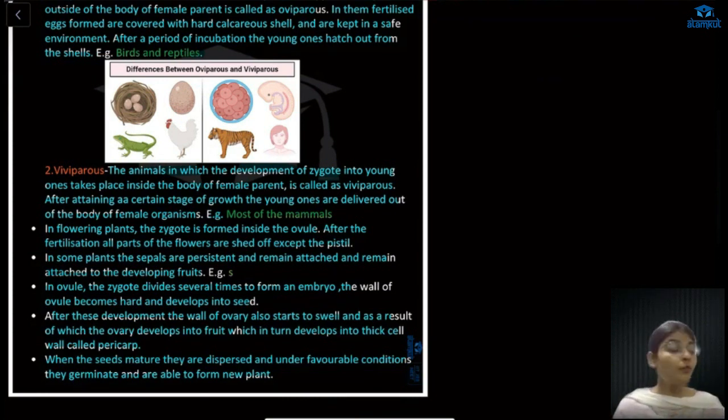So this is all about how reproduction occurs in various kinds of organisms, like in plants, animals, bacteria and everything. With this, the chapter is completed.